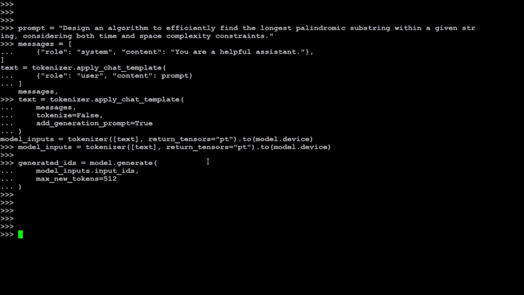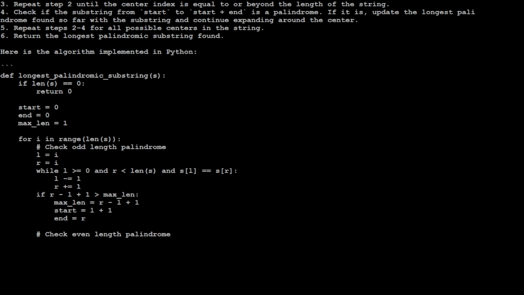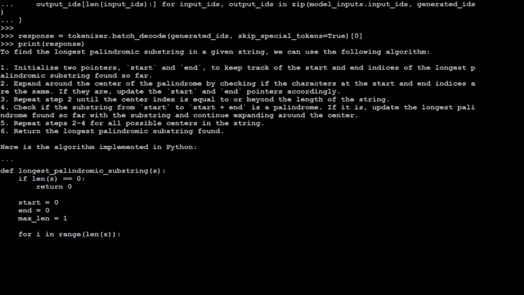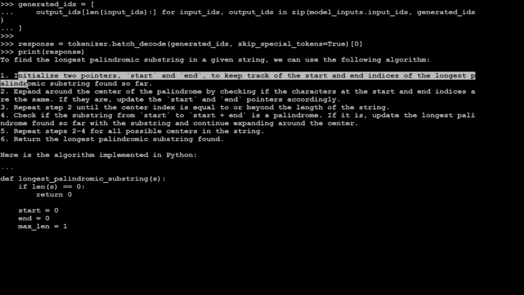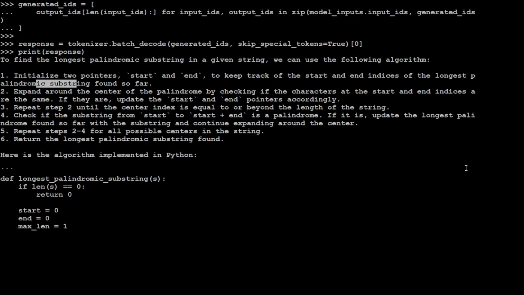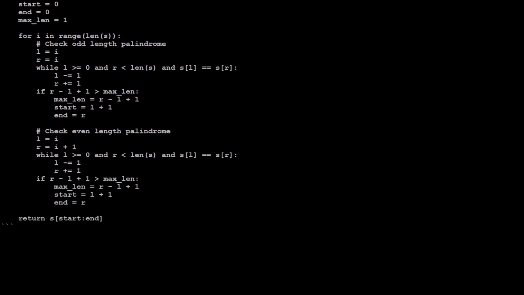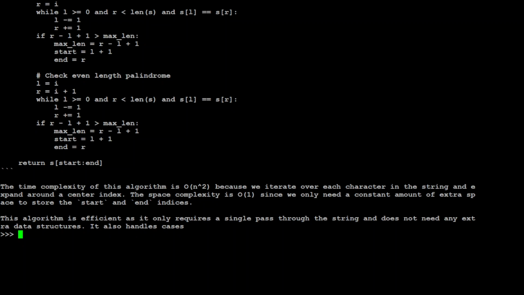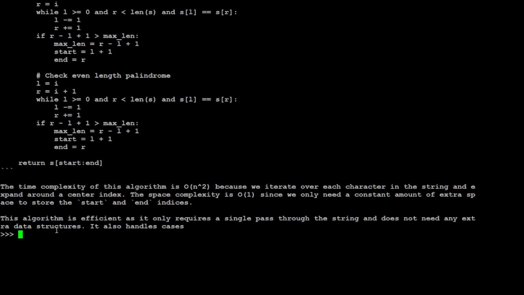The model has come back. Let's print out the response. There you go. Wow, pretty cool. Let's see. This is the algorithm, and it has also given us the whole synopsis of what it has done, that it initializes this, and then it has defined that algorithm. Seems like C++, but really good. There you go. Looks really good. And then it is returning it. And then it is also telling us about the time complexity of this algorithm, because we iterate over each character. Amazing stuff.